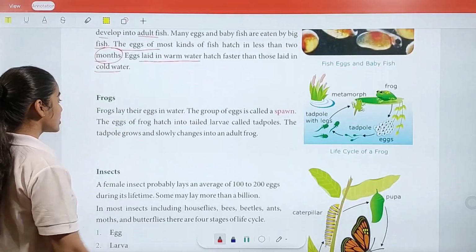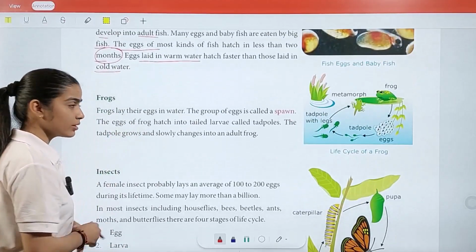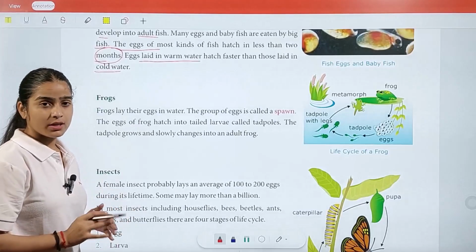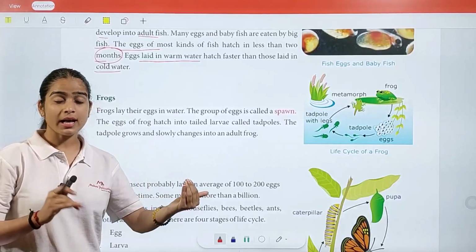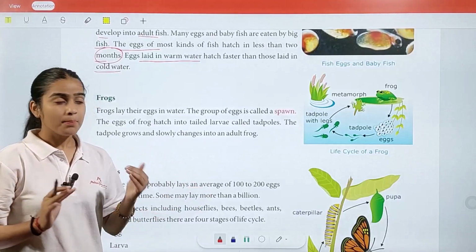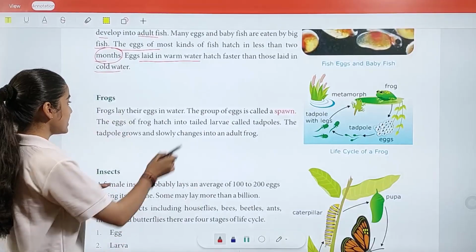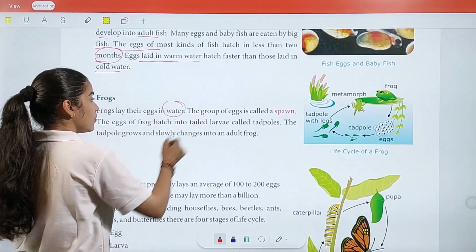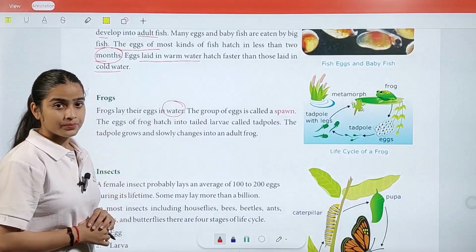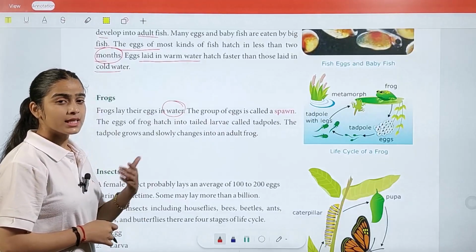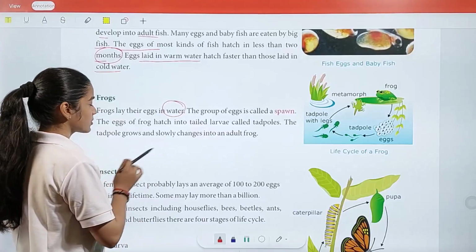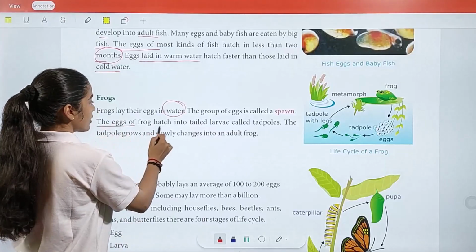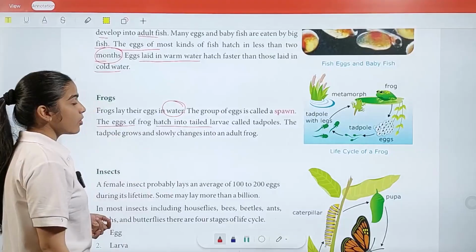Next we have the frog. Frogs lay their eggs in water. Again, the frog is a kind of animal who can live on ground as well as in water, but they lay their eggs in water only. The group of eggs is called a spawn. Okay, as in birds we say clutch, and for frogs we say spawn. The eggs of a frog hatch into tailed larvae called tadpoles.